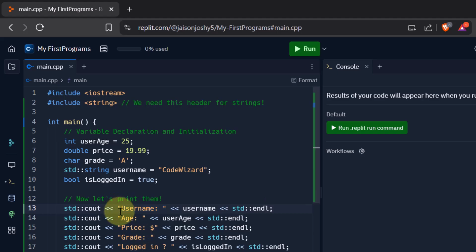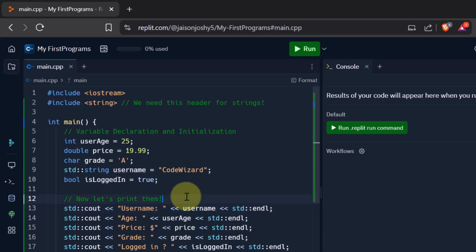So I want to say "username:" and then I want to see the actual username, that is code wizard. So the part that you give here is like the hard-coded value that you are writing on the console, and this username would come from the variable username that we declared and initialized here.